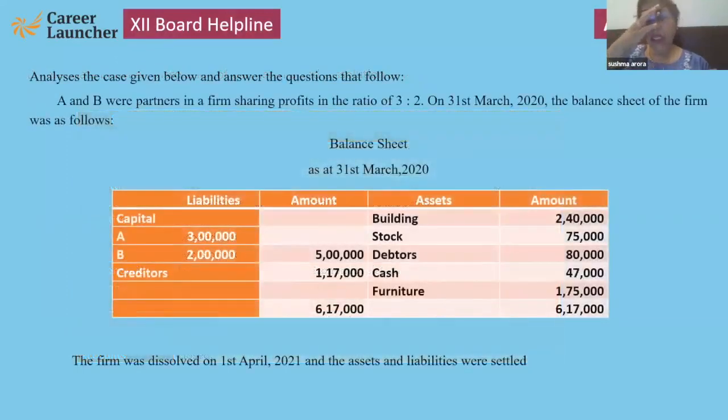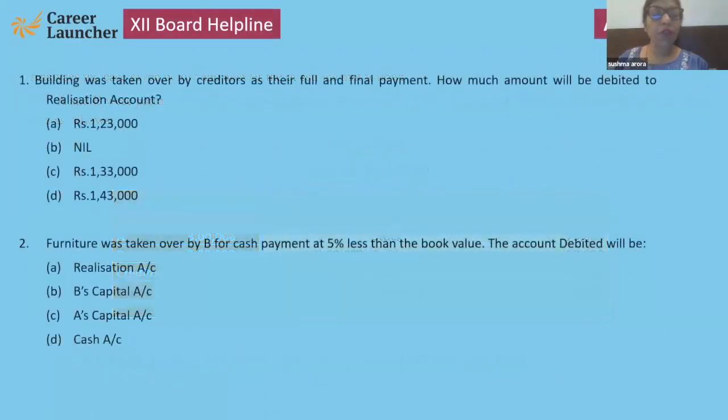Next, analyze the given information and answer the questions. A and B were partners in 3:2. The balance sheet was as follows. The firm dissolved on 1st April. Assets and liabilities were settled. Building was taken over by creditors as their full and final payment. How much amount will be debited to realization account?